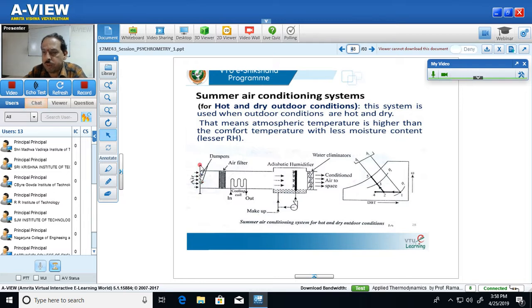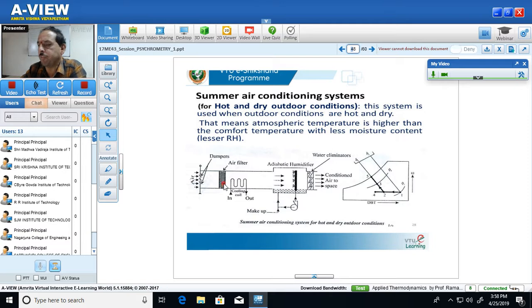The distance between the two dampers can be increased or decreased, so that you can increase or decrease the amount of air getting admitted into the system. Then the air passes through the filter, where any dust or contaminated particles in the air can be removed.